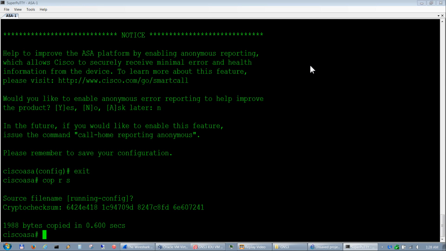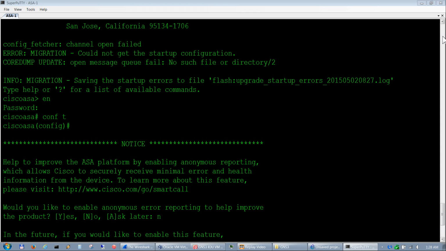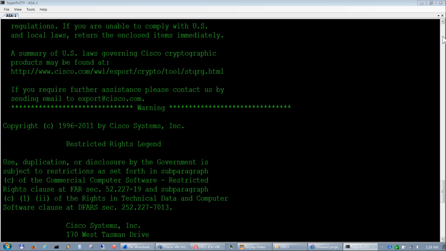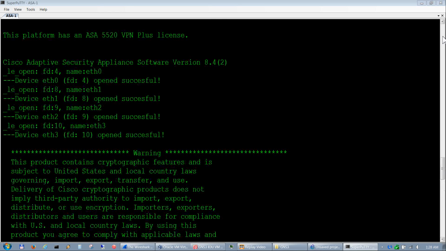If you don't do that, this effectively is not a secure device, or at least it's not acting with its native ASA functionality.